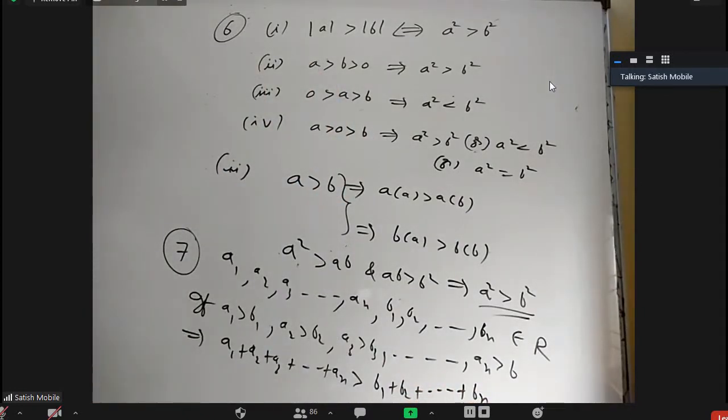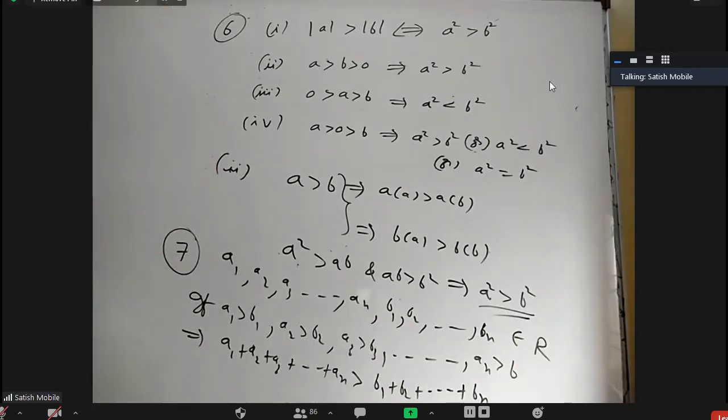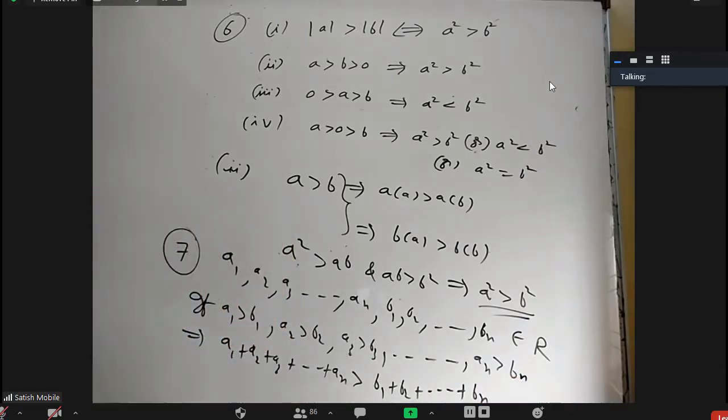Even for two things or three things, you can add two inequalities or three inequalities. When all are greater than, add all the left things, greater than the sum of all the right things. Can I also multiply like that?